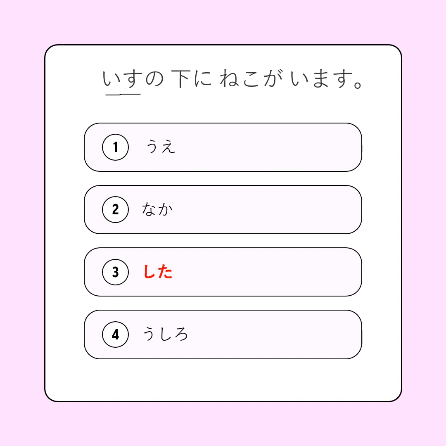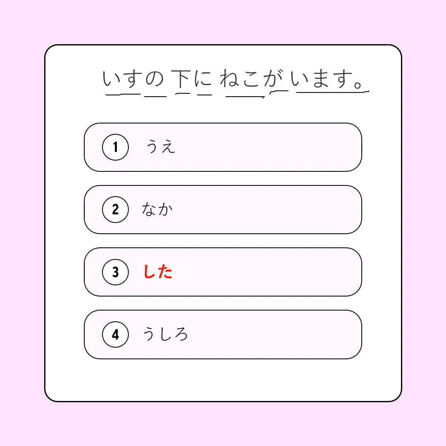Isu means chair. No is a possessive particle often translated as of or used to indicate positions or relation. Shita means under or below. Ni is a location particle indicating where something is. Neko means cat. Ga is a subject marker.